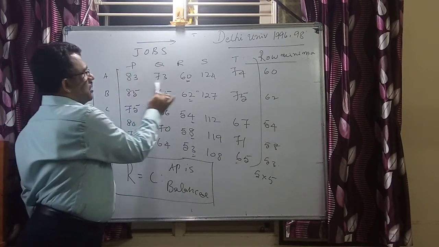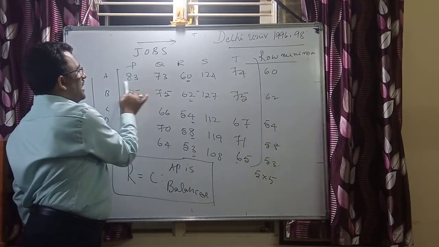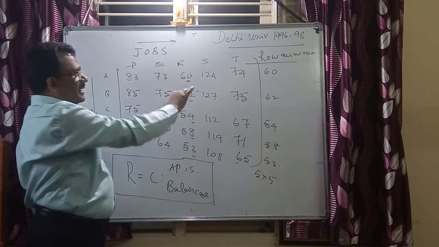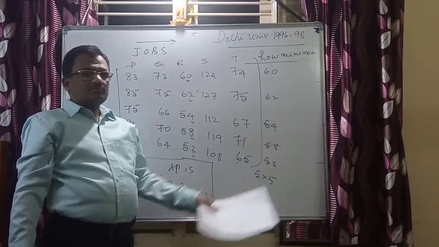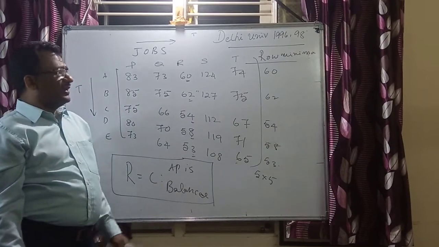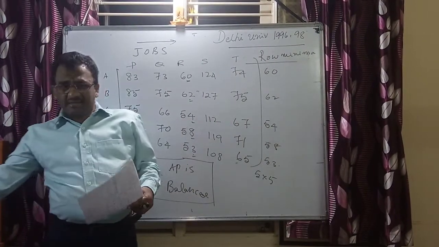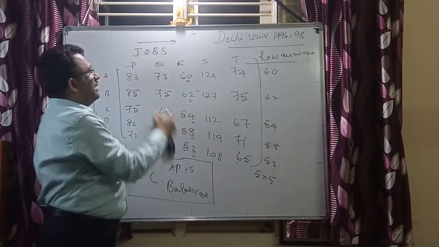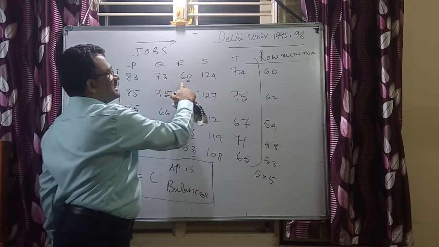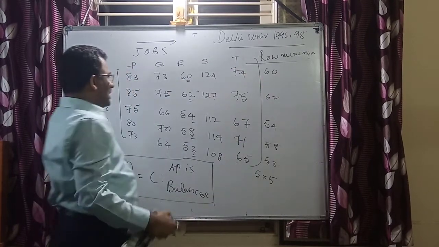See, first row, it is 83, 73, 60, 124 and 74, and each and every element we compared, the least is to be taken. Here the least is 60. Once you identify the least, I am going to have my revised matrix. The revised matrix is going to be 83 minus 60, 73 minus 60, 60 minus 60, 124 minus 60, 74 minus 60.